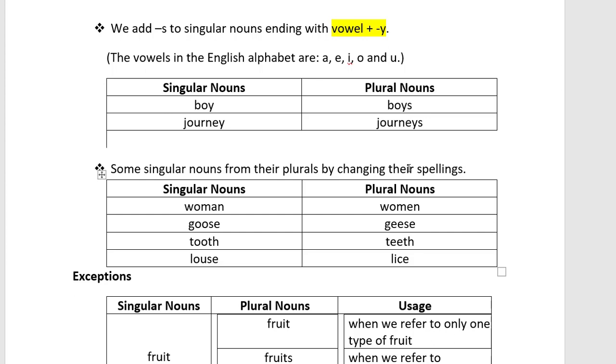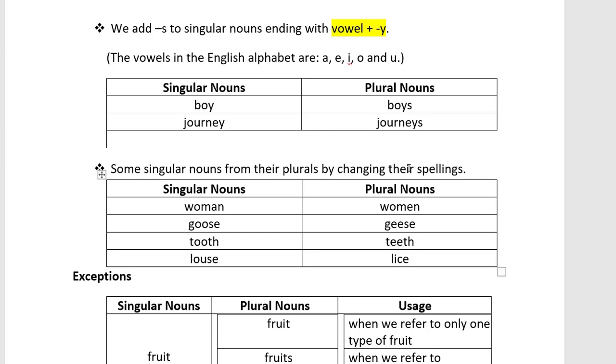You see the first case, woman, and in the plural form it becomes women. No rules are applied like that, so they change their spelling. Goose becomes geese, tooth becomes teeth, louse becomes lice.